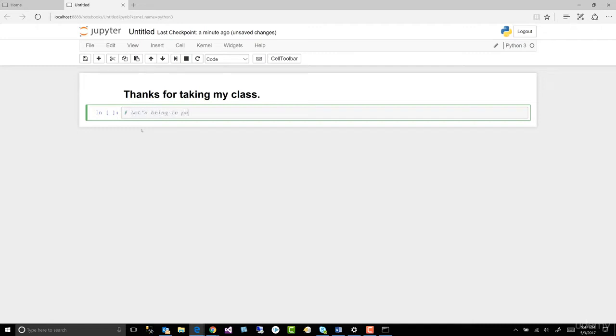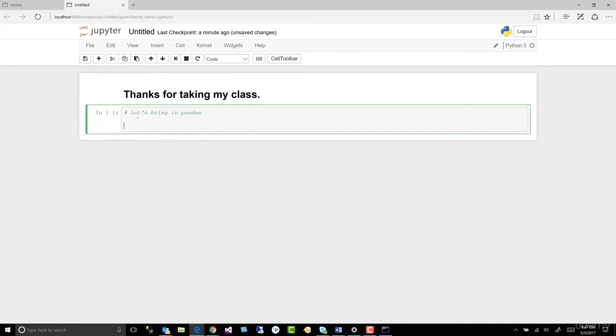Let's bring in pandas. Bring in means to import. So let's import pandas. We could do it like that if we wanted to. We could hit Control Enter. You can see the little asterisk over there. And when the asterisk is done, the code in the cell has processed whatever you asked it to. We want an alias.